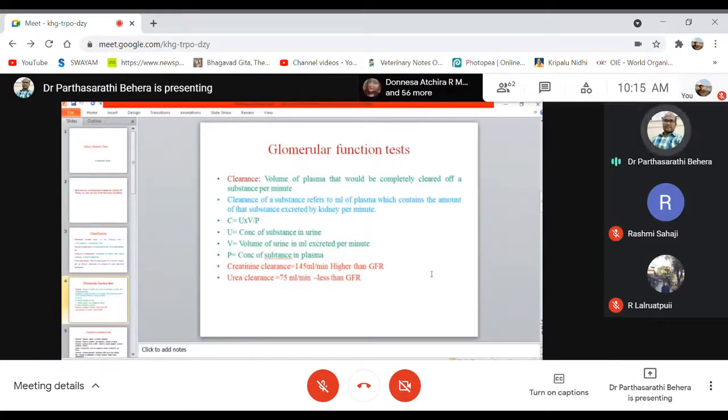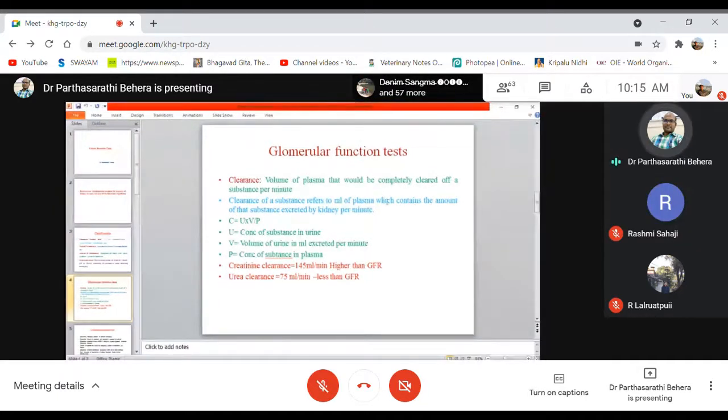So literally, the clearance of a substance refers to the ml of plasma which contains the amount of that substance excreted by the kidney per minute. Clear? I am repeating. For example, in creatinine clearance, the ml of plasma which contains the amount of creatinine excreted by the kidney per minute is the creatinine clearance test.